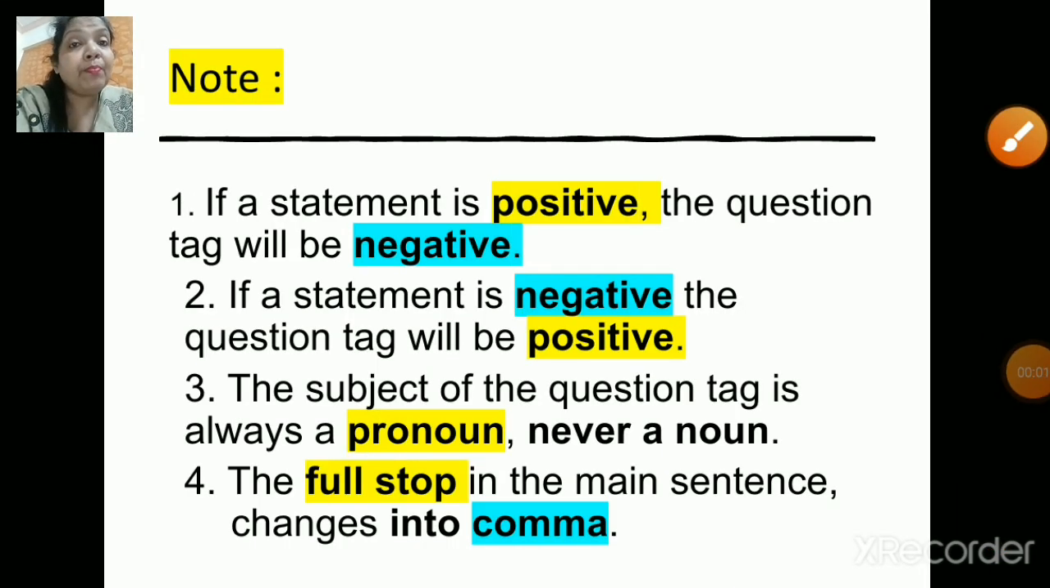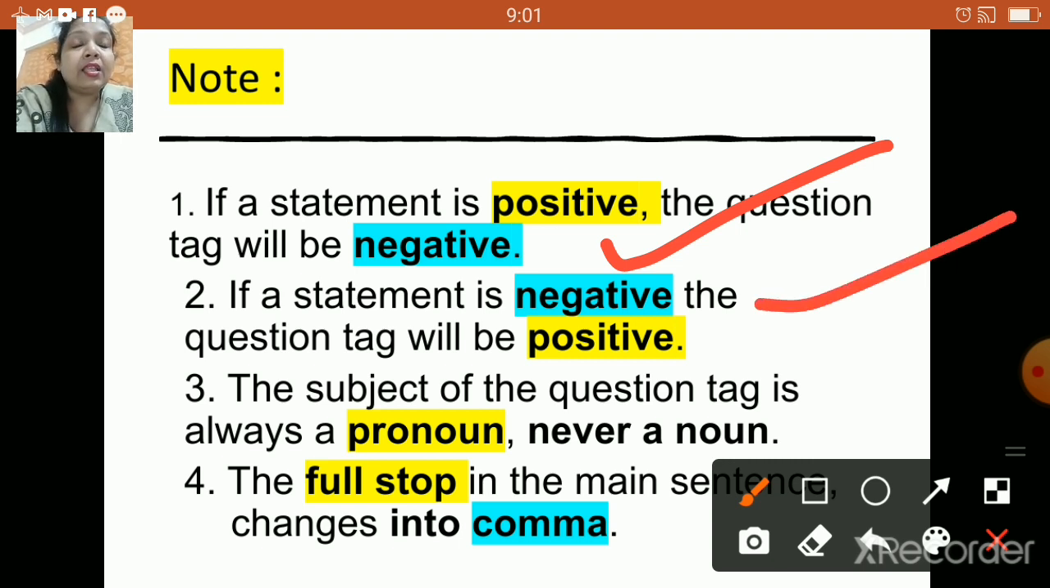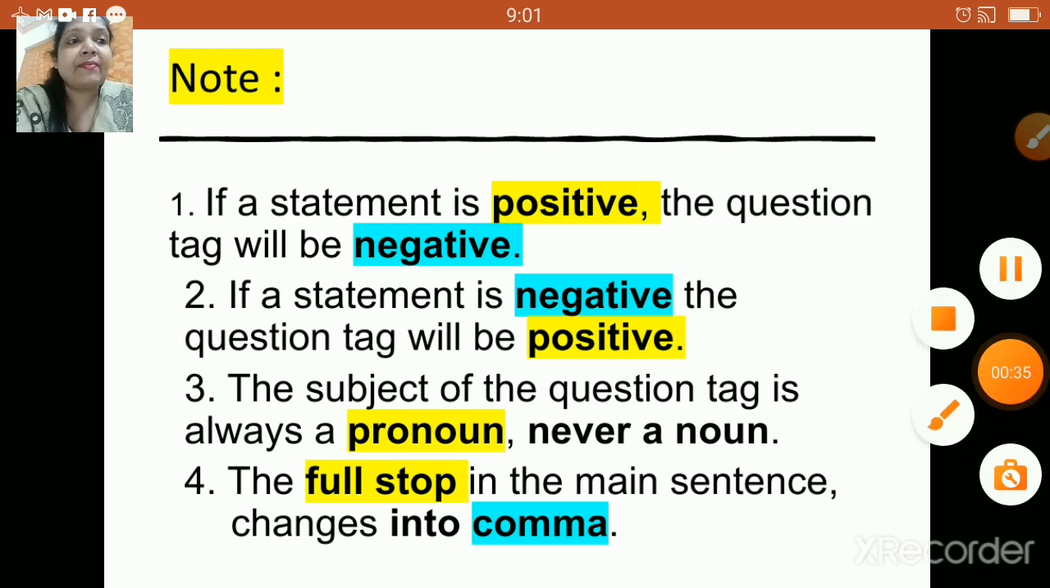So, now, children, some important points which you are supposed to note down. Yes, the first point is if a statement is positive, the question tag will be negative. And if the statement is negative, the question tag will be positive. Now, the subject of the question tag is always a pronoun, never a noun. And the last one is the full stop in the main sentence changes into comma. Now, how we are going to do all these things? Don't worry, children. We will go ahead and check few examples.